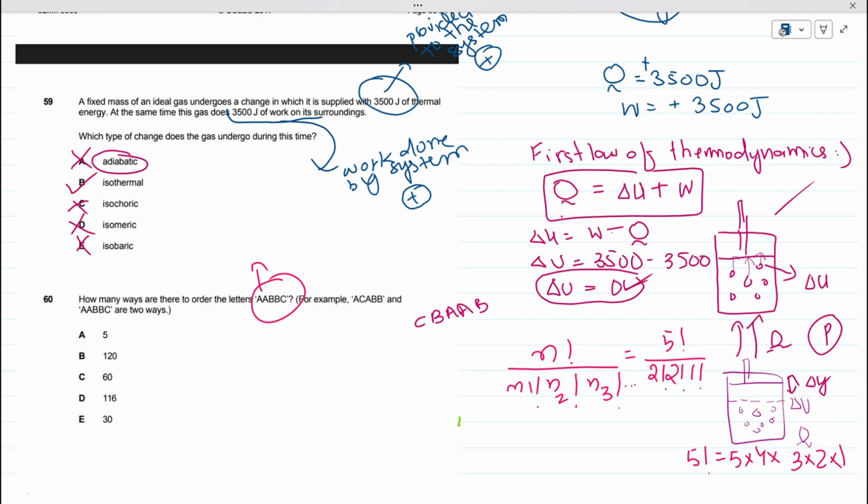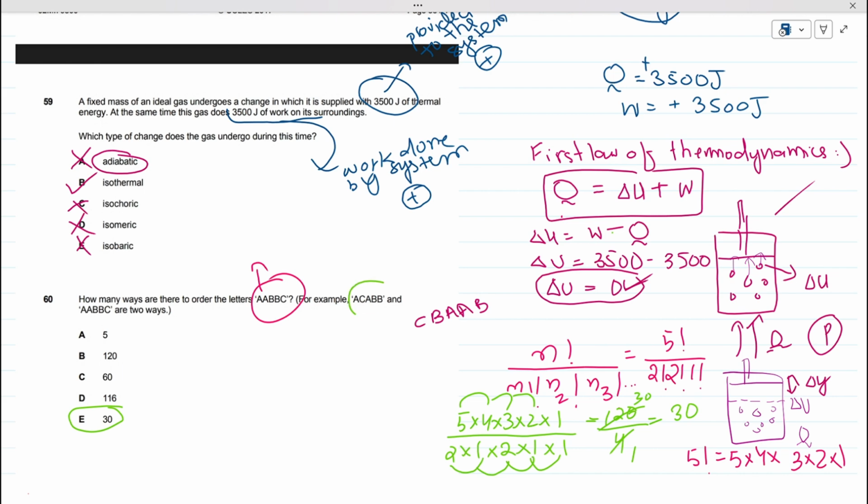So 5 factorial means 5 into 4 into 3 into 2 into 1. 2 factorial means 2 into 1, and 1 factorial means 1. Okay, very easy. So 5 fours are 20, 20 threes are 60, 60 twos are 120, 120 ones are 120. 120 upon 2 ones are 2, 2 twos are 4, 4 ones are 4. So 4 threes are 12... so 30. There are 30 ways in which your A, B, B, C can be arranged.